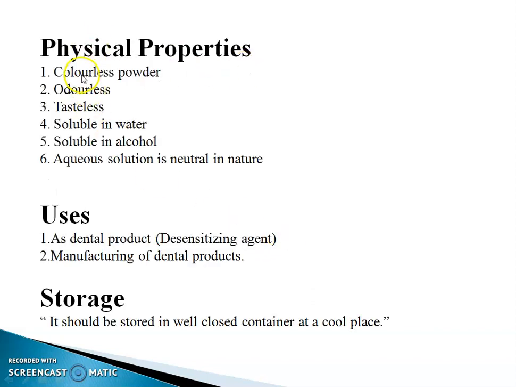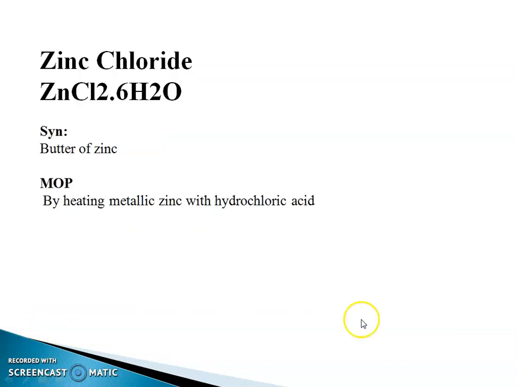Physical property: colorless powder, odorless, tasteless, soluble in water, soluble in alcohol. Aqueous solution is neutral in nature. Uses as a dental product: desensitizing agent; second, manufacturing of dental product. Storage condition: it is stored in a well-closed container at a cool place.